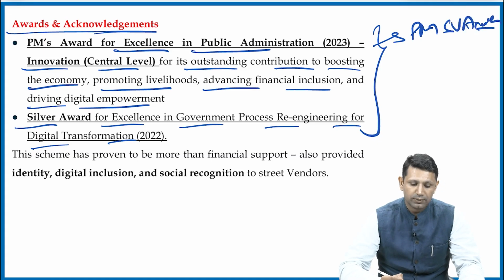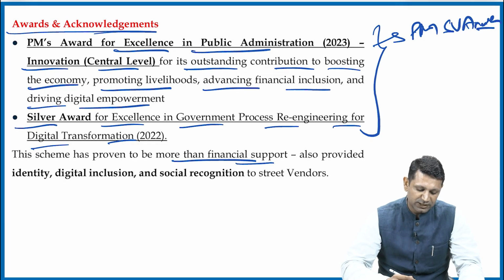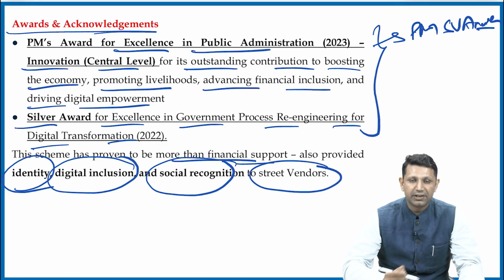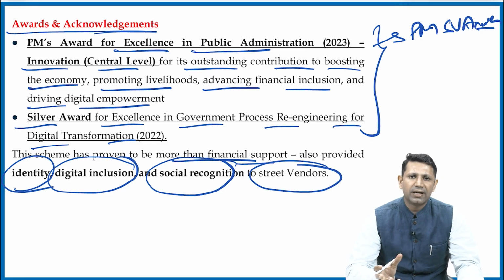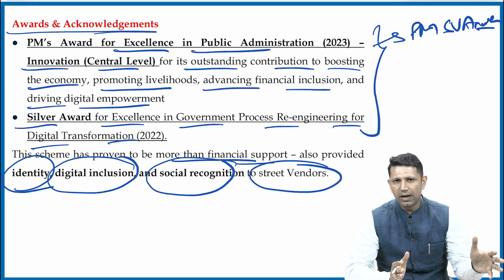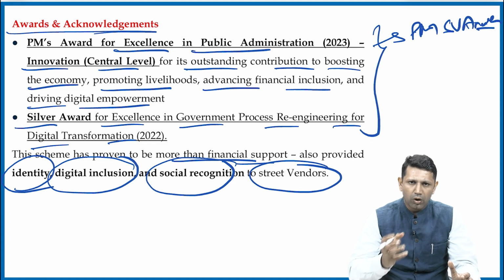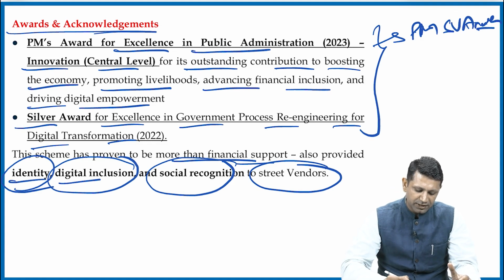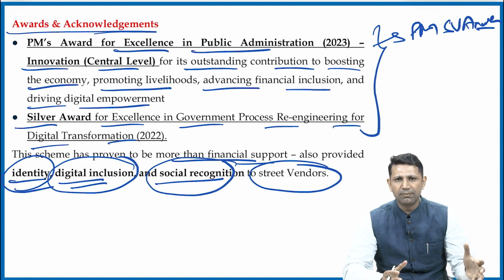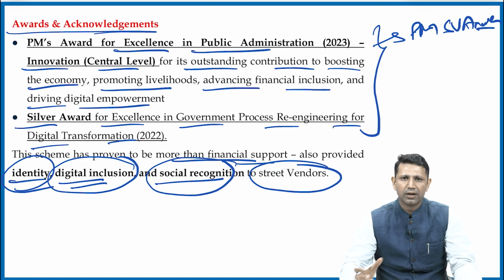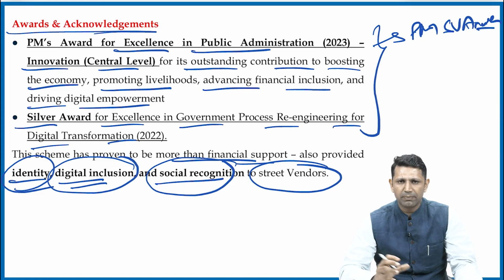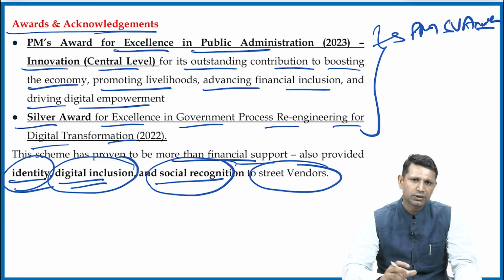These schemes have proven to be more than financial support because they have provided identity, digital inclusion and social recognition to the street vendors. So in the critical analysis, you can say that on the financial part, the scheme has helped, but it has also provided identity, social recognition and digital inclusion to the street vendors. So this scheme is going beyond the financial aspect. It is also helping them in a social manner. It is providing them recognition also. It is helping them in digital inclusion also.